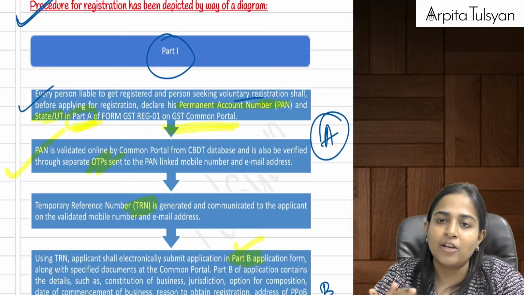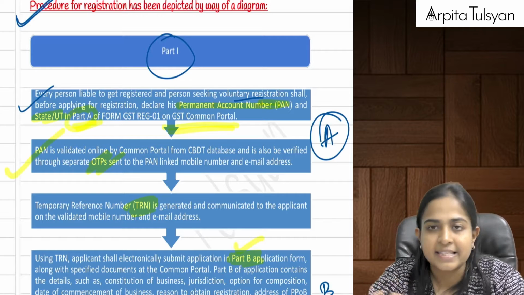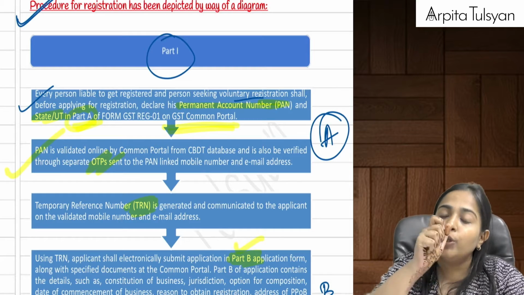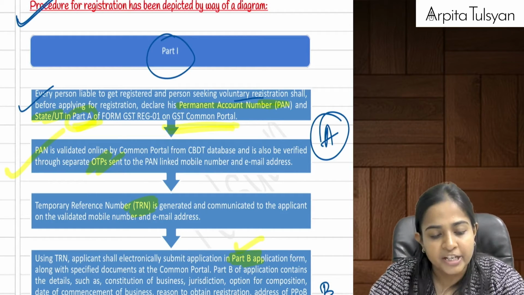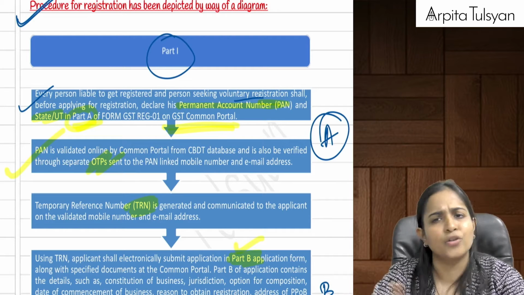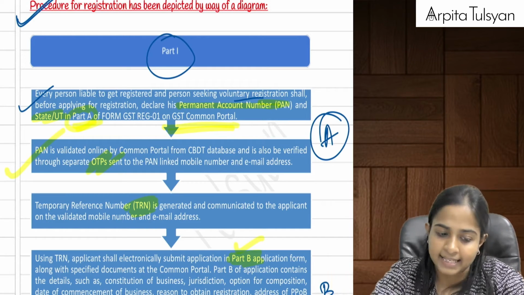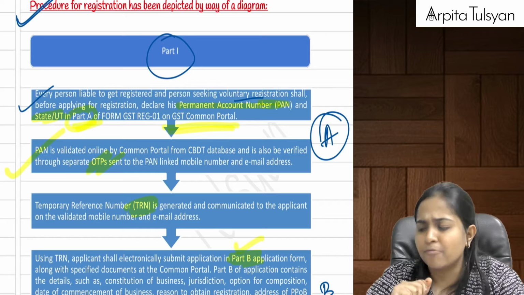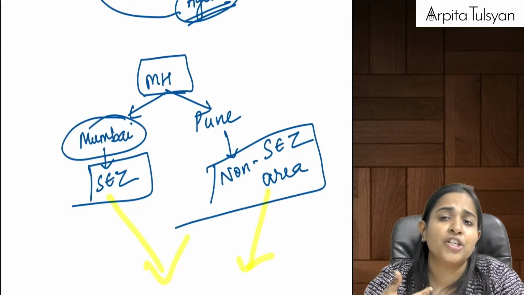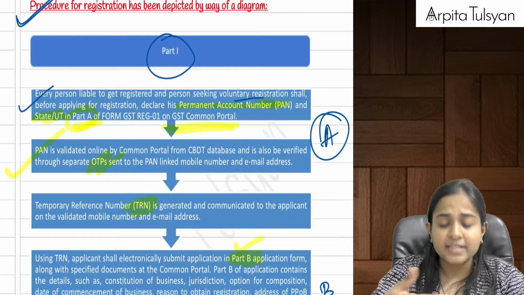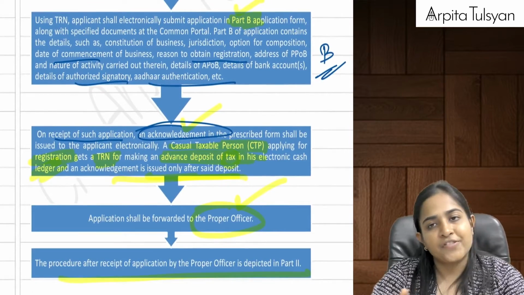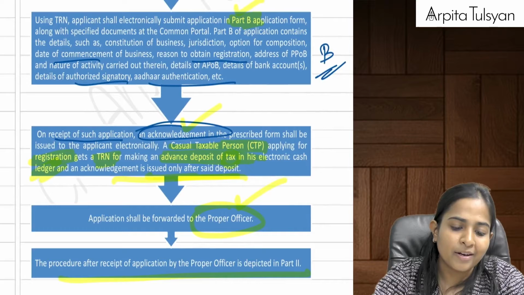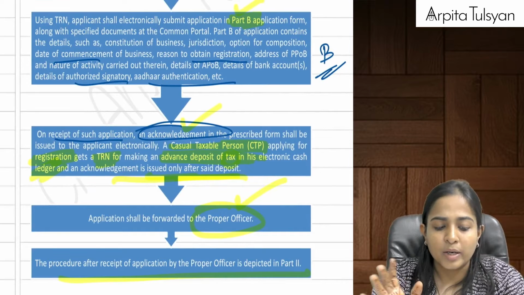After that you will be given a TRN, temporary reference number, that will be communicated to you. Using this TRN, you can fill the other part B of your GST REG 01 form, in which you will put all the other details as asked: place of business, additional place of business, reason for getting the registration, when you commenced your business, and all these things will be put in part B. And once you have submitted this, an acknowledgement will be sent to you electronically.